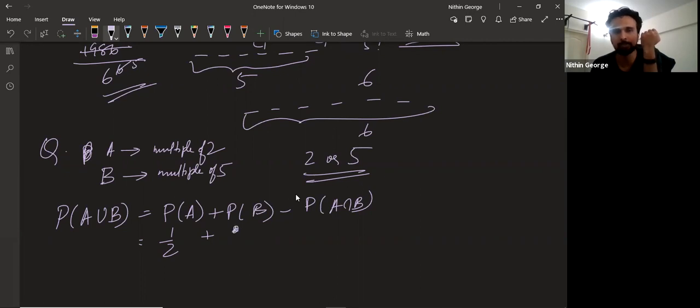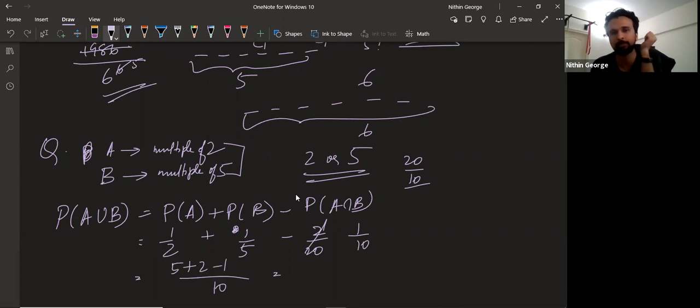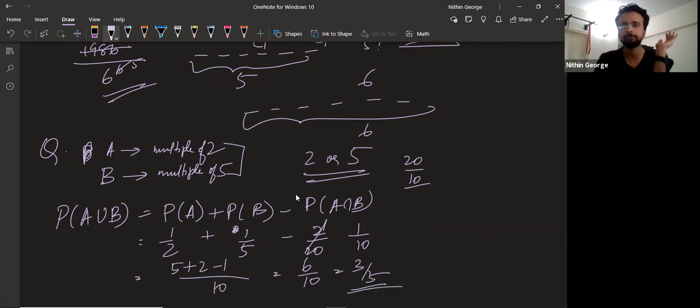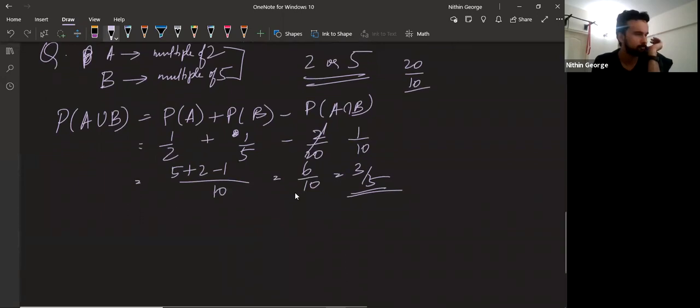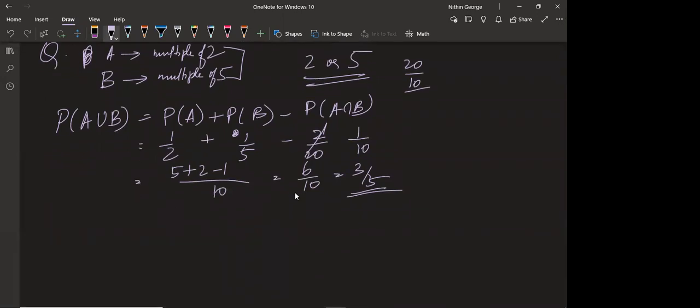So there's 4 by 20, which is 1 by 5. Minus probability of A and B, which should be a multiple of 2 and a multiple of 5, which means 20 or 10 are the two options. That's 2 by 20, which is 1 by 10. So make the common denominator 10. This becomes 5. This becomes 2. This becomes 1 itself. This is 6 by 10. In other words, 3 by 5. Any doubts in this problem? No, sir. Okay.